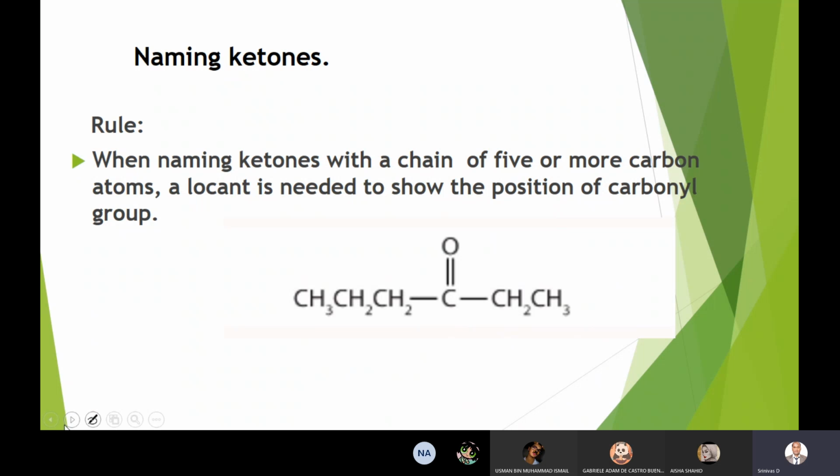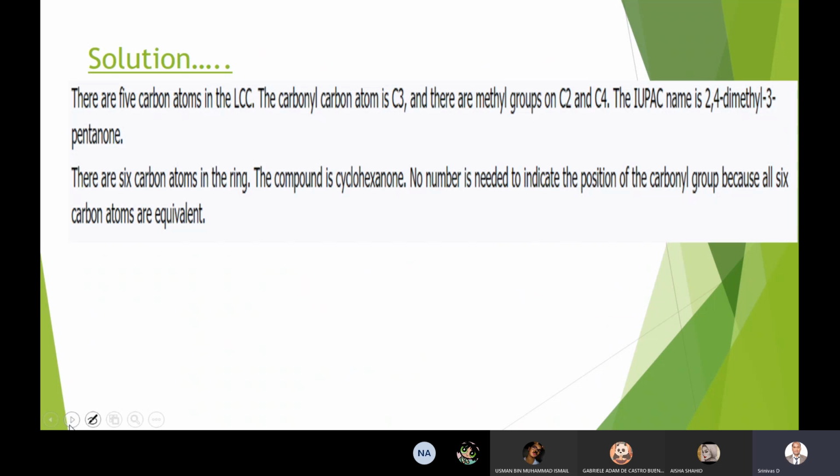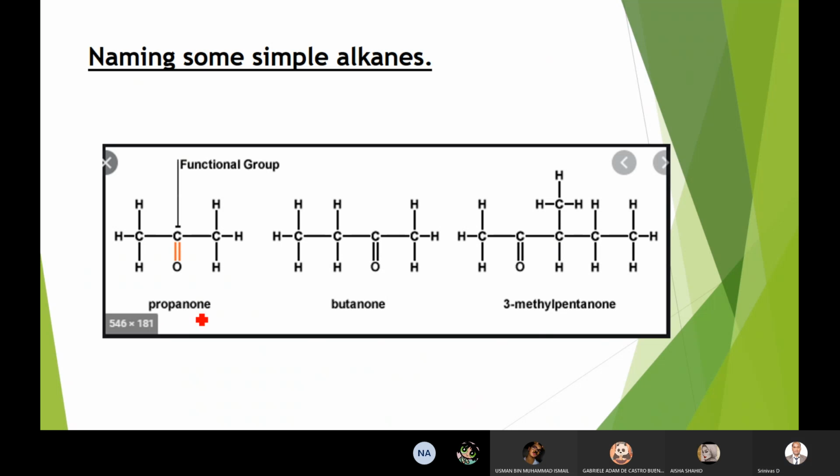Any questions on this? See, propanone, butanone, methylpentanone. If other groups are present, you first give the group number and the name of the group at the start, then end the name of the compound with ONE.